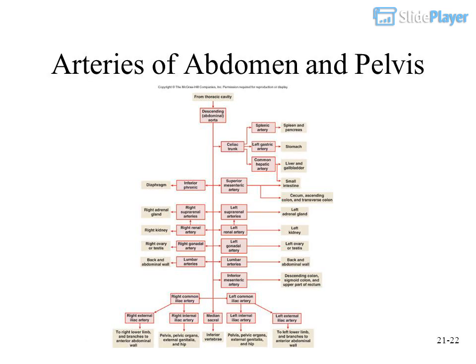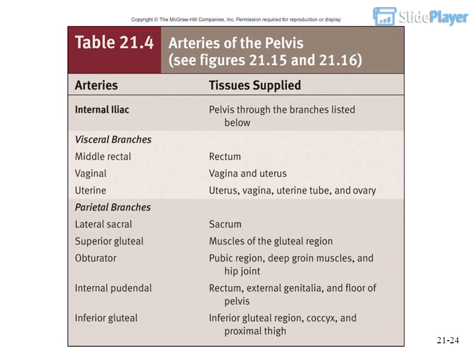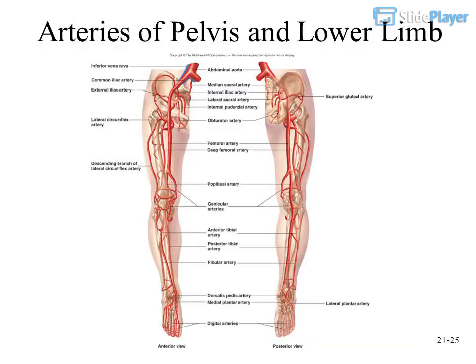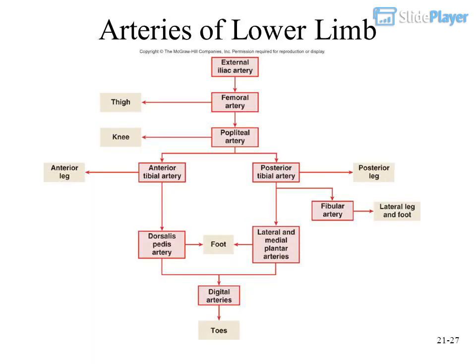Arteries of abdomen and pelvis. Arteries of pelvis and lower limb. Arteries of lower limb.